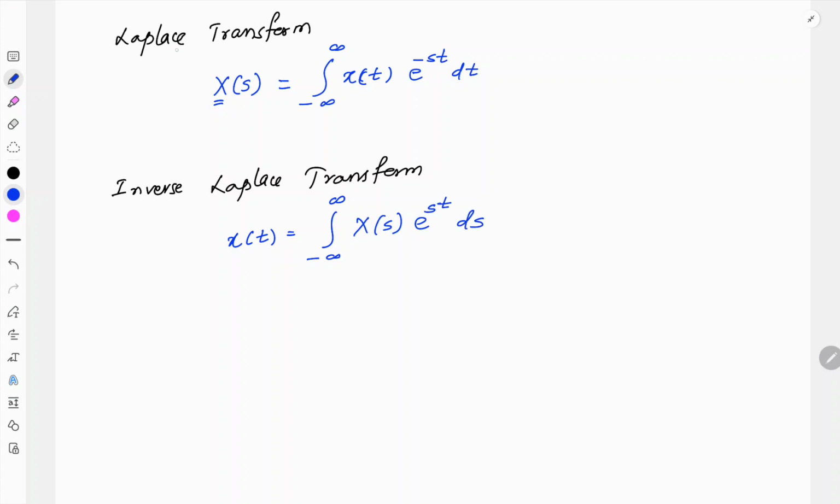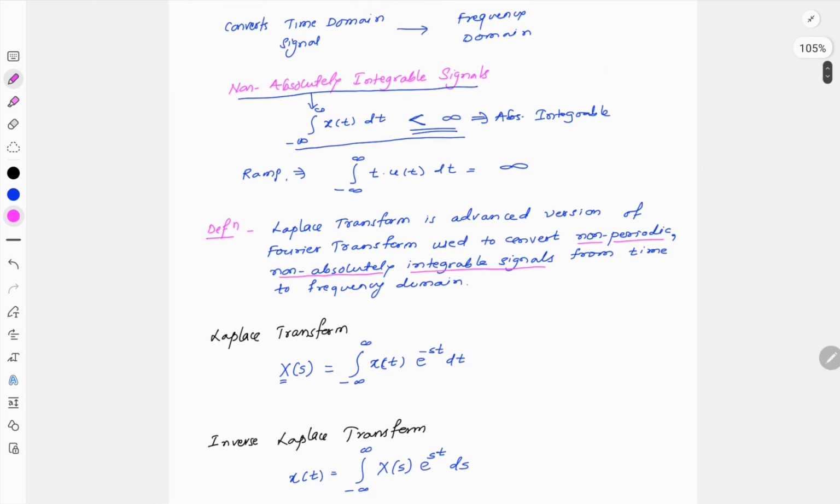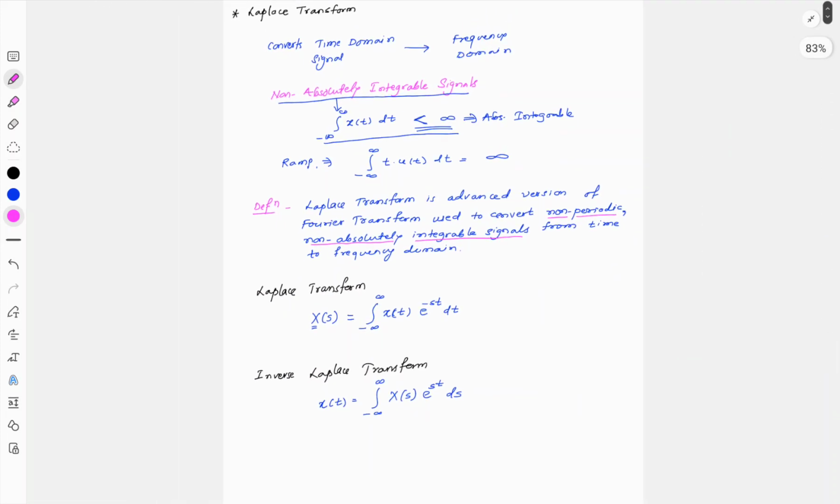Here in Laplace transform the basis function has a negative sign, and in inverse Laplace transform the basis function has a positive exponential term. So this is the equation for Laplace transform. We are going to solve numericals based on these equations of Laplace transform.